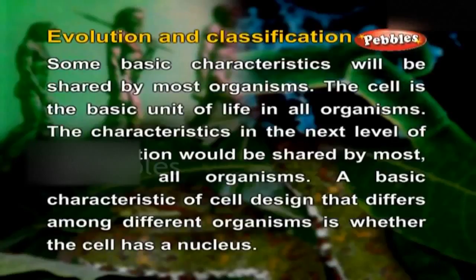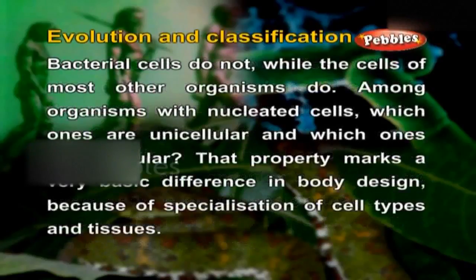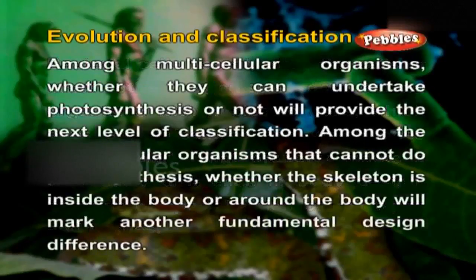A basic characteristic of cell design that differs among different organisms is whether the cell has a nucleus. Bacterial cells do not, while the cells of most other organisms do. Among organisms with nucleated cells, which ones are unicellular and which ones multicellular? That property marks a very basic difference in body design because of specialization of cell types and tissues. Among multicellular organisms, whether they can undertake photosynthesis or not will provide the next level of classification.